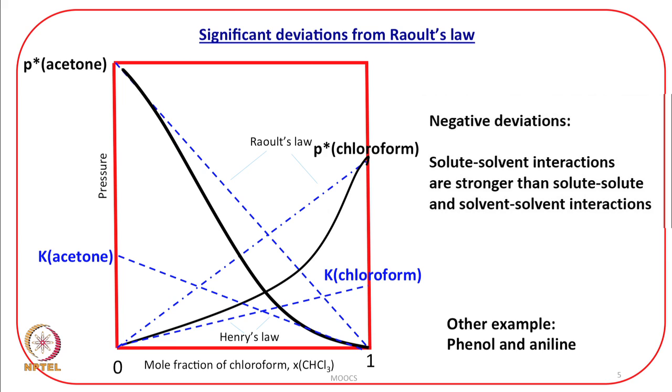The same thing is seen in this figure. Here you see, when it is approaching purity, it is almost matching this Raoult's law, and the same thing is seen for acetone, that Raoult's law is obeyed when it is approaching purity. How do we explain this?